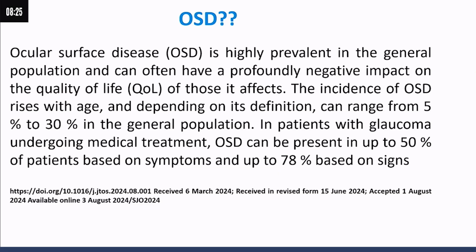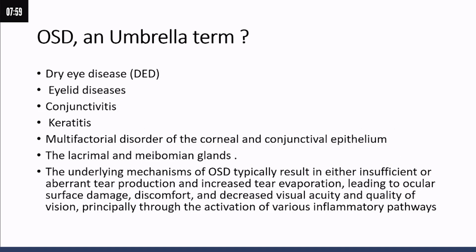The incidence of OSD rises with age and, depending on its definition, can range from 5 to 30% of patients in the general population. In patients with glaucoma undergoing medical treatment, additional risk has been found: 50% are undiagnosed with OSD, and 78% of patients have symptoms. So we should know what OSD is and when to call the patient for surgery.